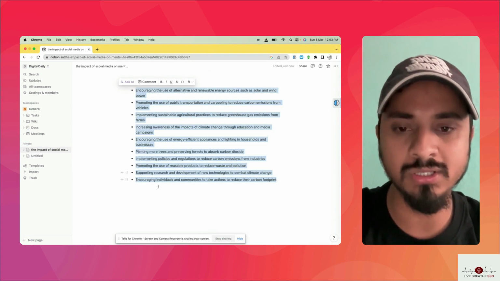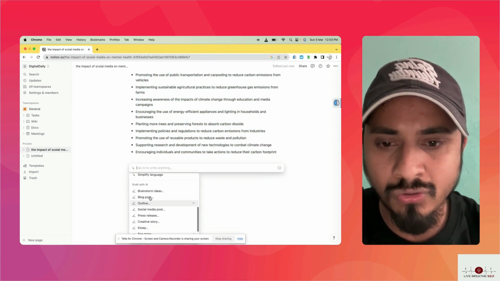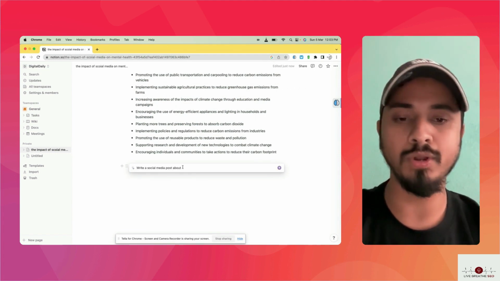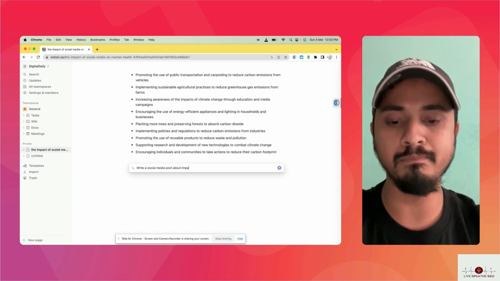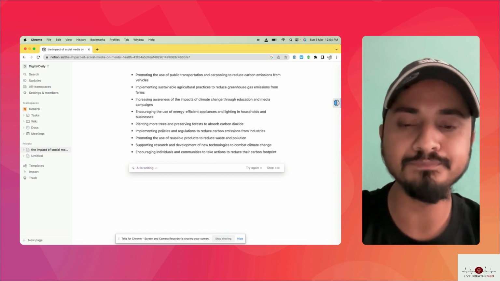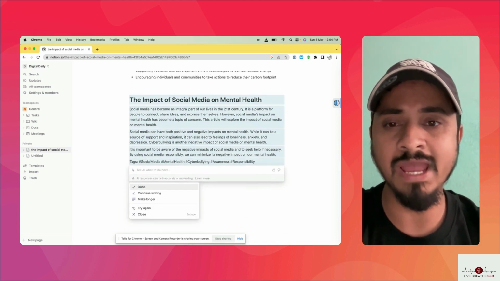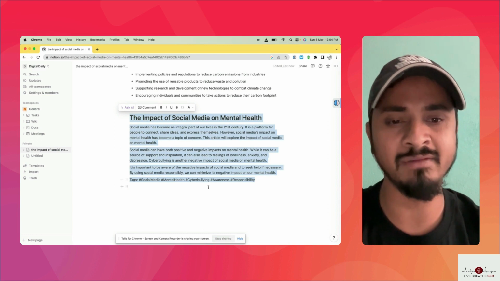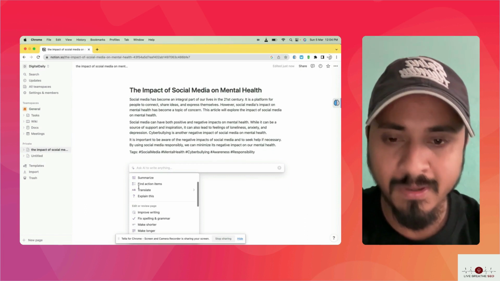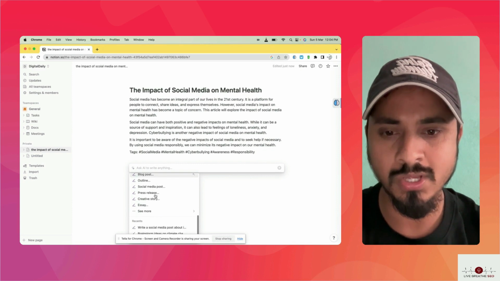Another feature I'm going to test is, let's see, social media post. A social media post about the impact of social media on humans. It's going to write me the whole caption with proper hashtags, like cyberbullying awareness and responsibility. It does work. It's really good, saves time. And let me quickly check, simplify the language.